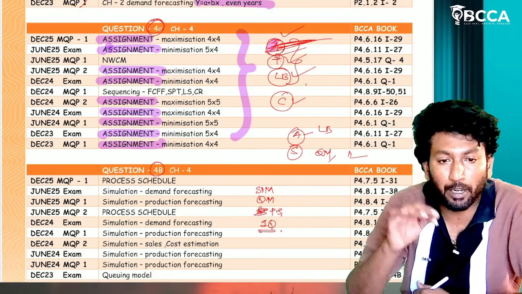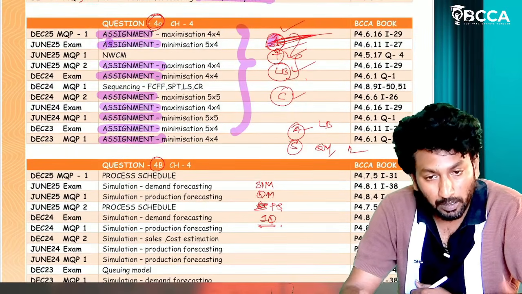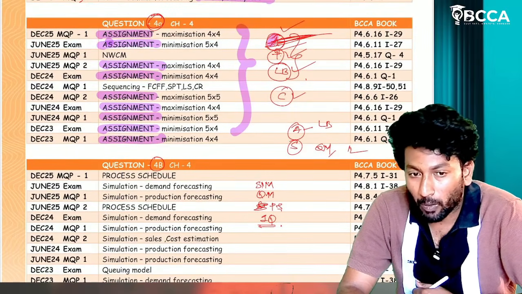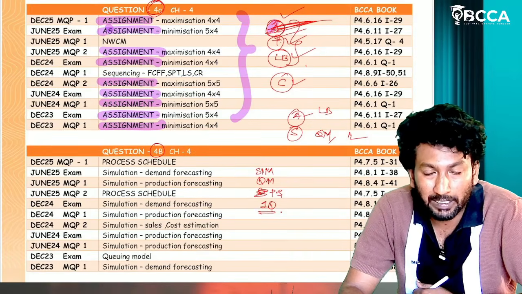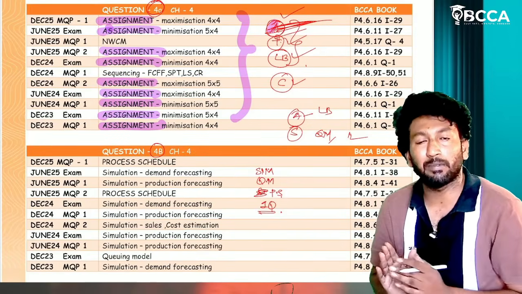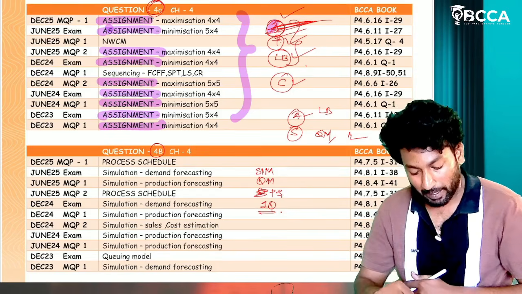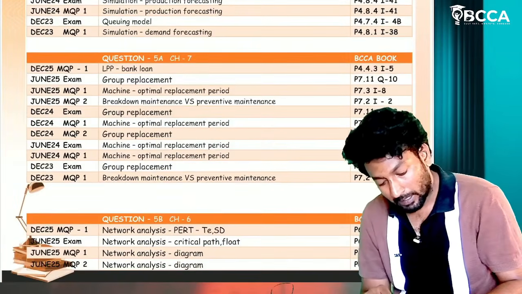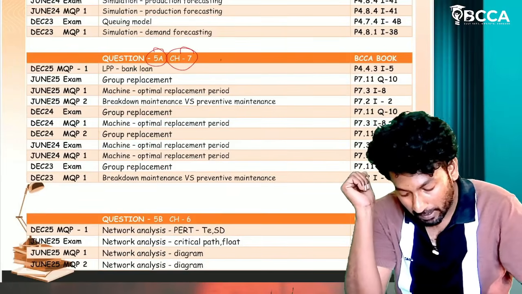Repeated problems are there. For those repeated problems, I have also given some reference problems in our BCA workbook. Prepare those problems, sir. Not many problems are there. Similar concepts with different numbers, or else the same concept, they're asking. For that I have given reference problems in our material. Next, question number 5A, chapter number 7, sir.